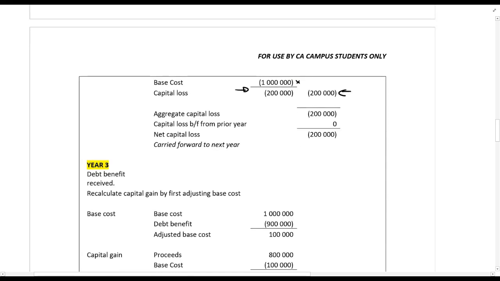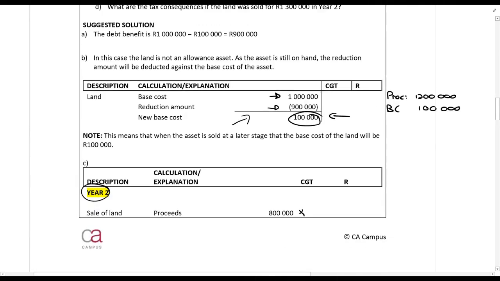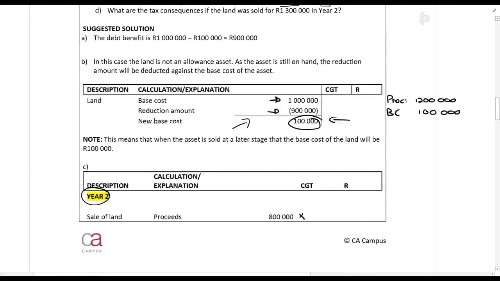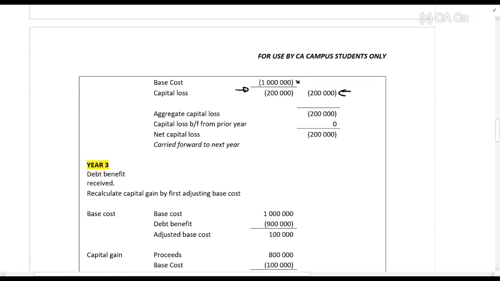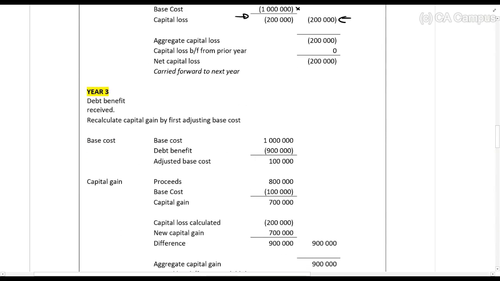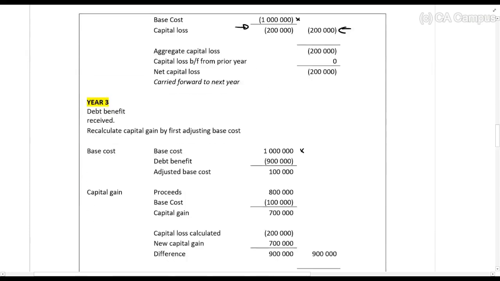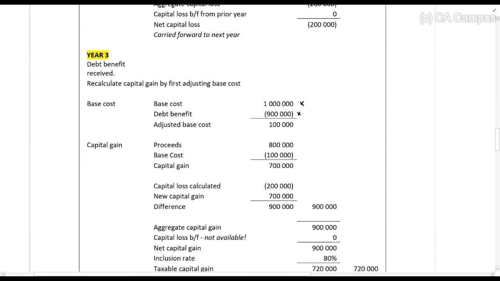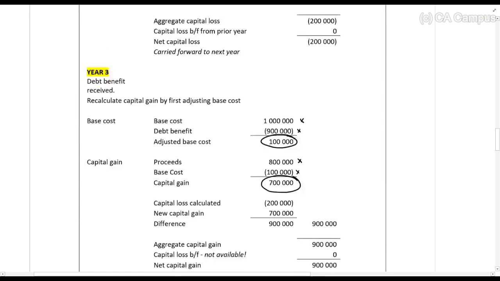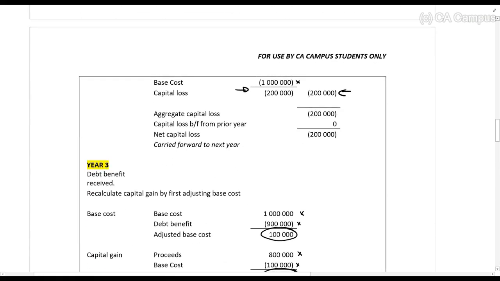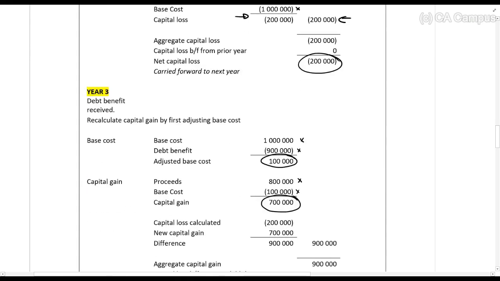Then in year 3, when they write it off, we then have to go and say, okay, if we had received this write-off before we sold the asset, what would have happened? So what you then do is you go back to year 2 and you say, what was the base cost in year 2? Let's reduce the debt benefit, so that's our new base cost. So then when we sell it for proceeds of 800,000, a base cost is 100,000, it means we've made a capital gain of 700,000. Now, in year 2, we calculated that there's a capital loss of 200,000. Now we say there's a capital gain of 700,000.